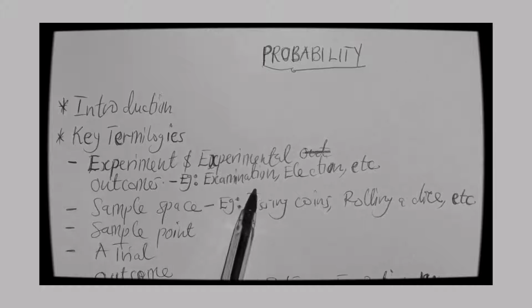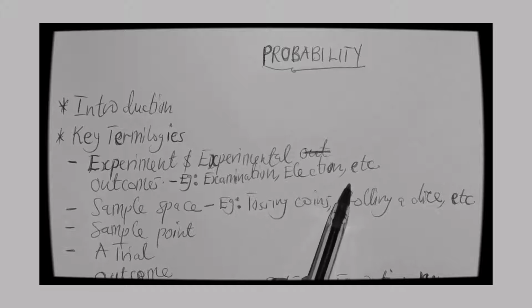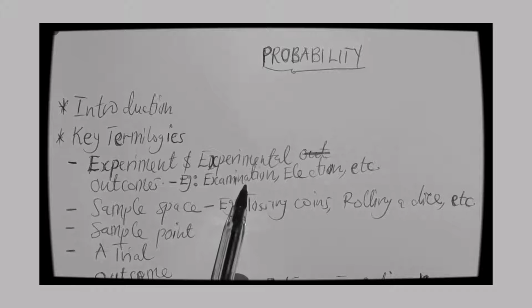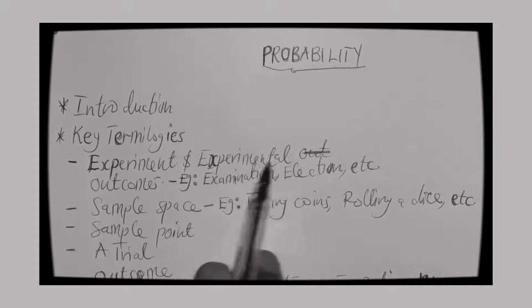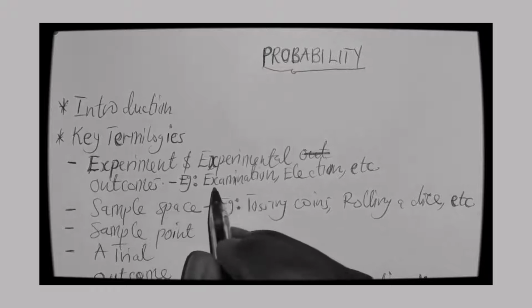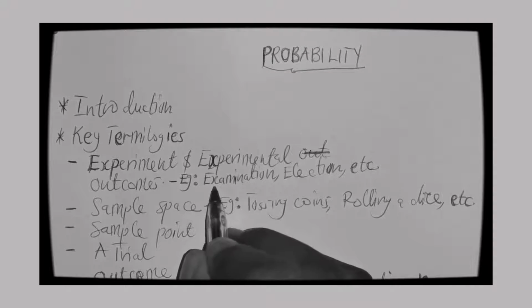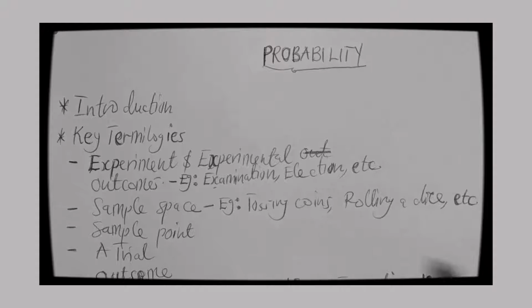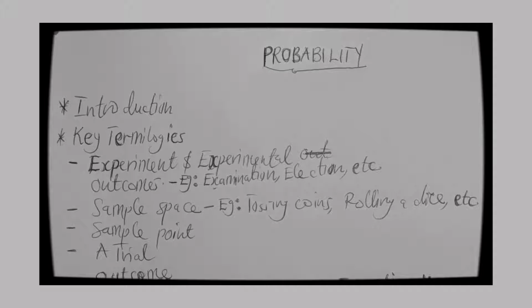So that's why I've given you an examination. It's an experiment. An election is an experiment. So the results that we derive from the examination and the election are what we call experimental outcomes. So here it is certain that either in an examination a student will pass or will fail. That will be the outcome. When it comes to an election, the ones contesting for that position will either win or lose. That's what I mean by an experiment and experimental outcome. I hope that is clear.